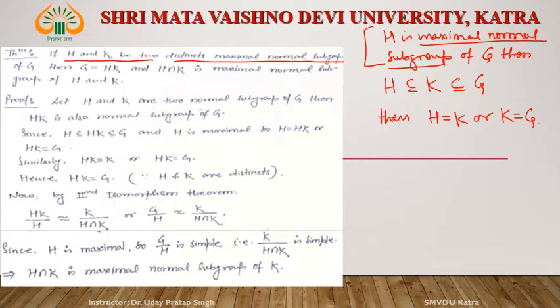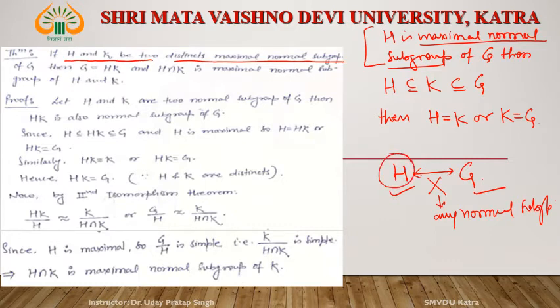It means what? If H is a maximal normal subgroup of G, then between H and G there does not exist any normal subgroup in between them, which contains H and is a subset of G. Then in this case H is maximal, right? Same definition is this one.